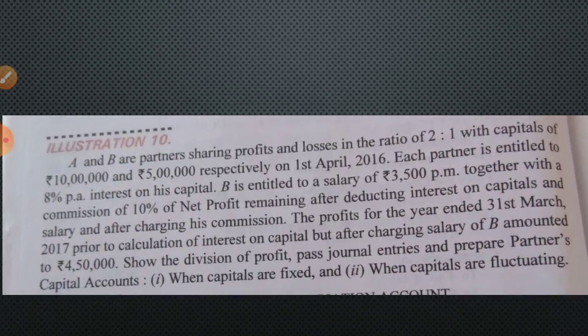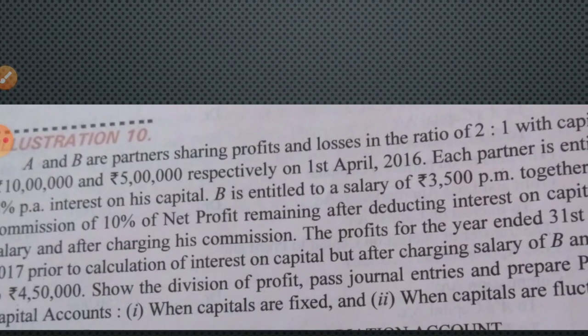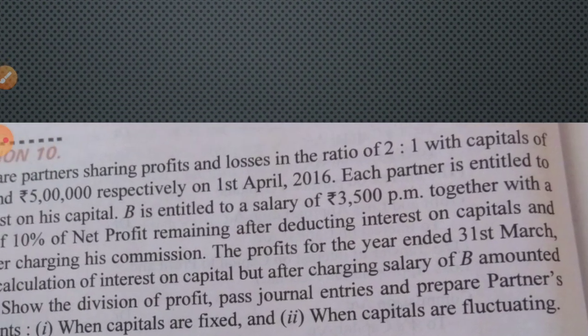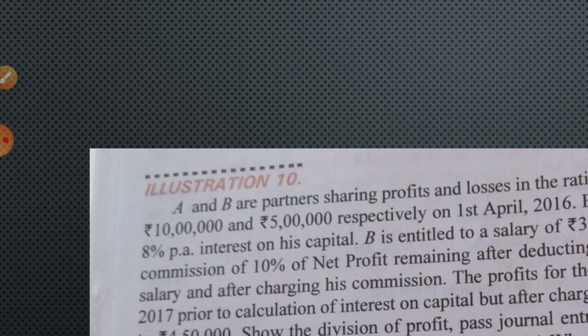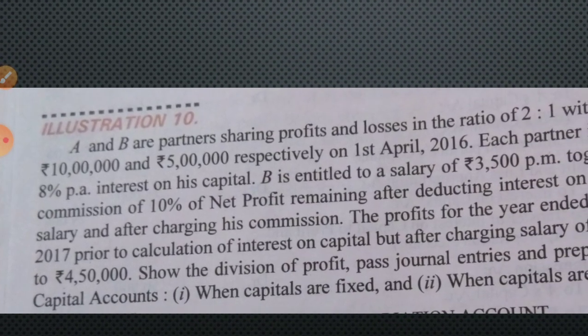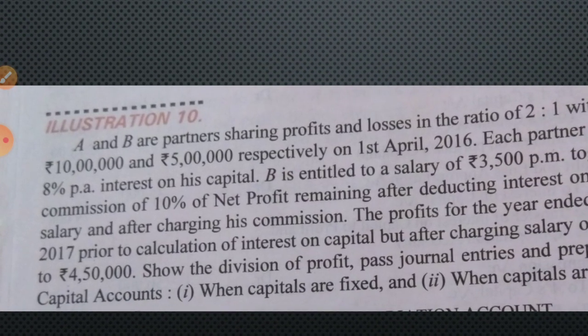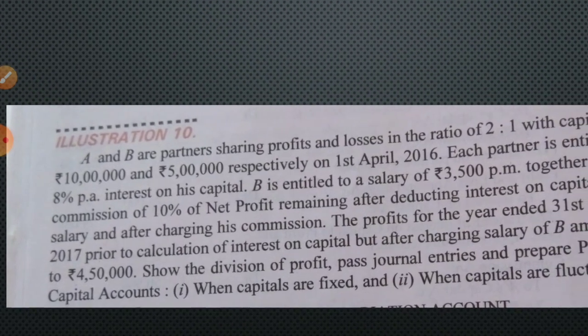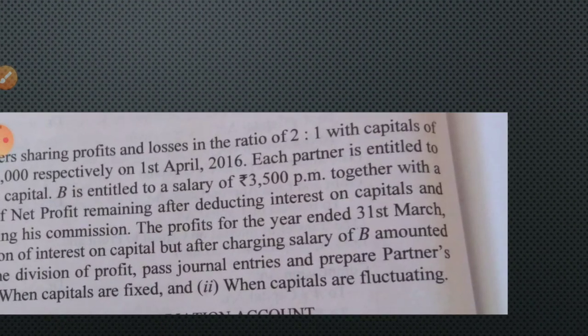So here two partners are there, A and B, and they are in 2:1 ratio. Their capital 10 lakh and 5 lakh. Remember, take a paper and write it. Because I didn't do the calculation in this slide, you can write and keep capital 10 lakh and 5 lakh, ratio 2:1. Each item you can take out and write.